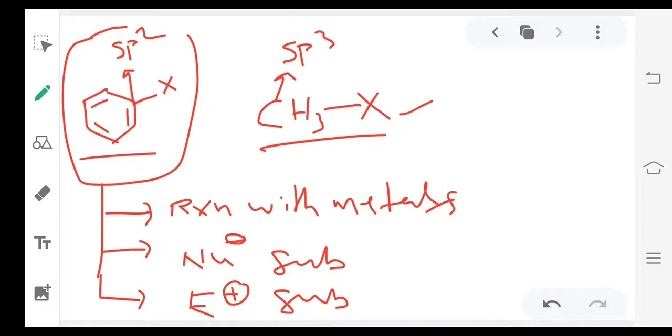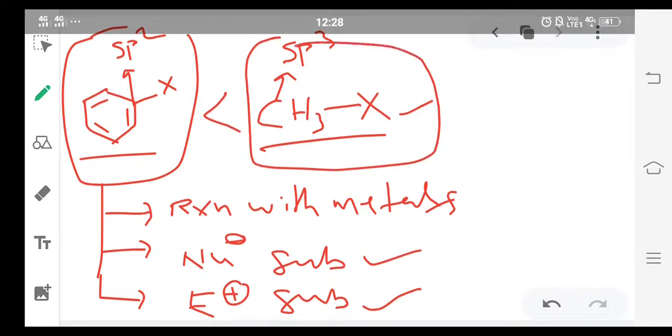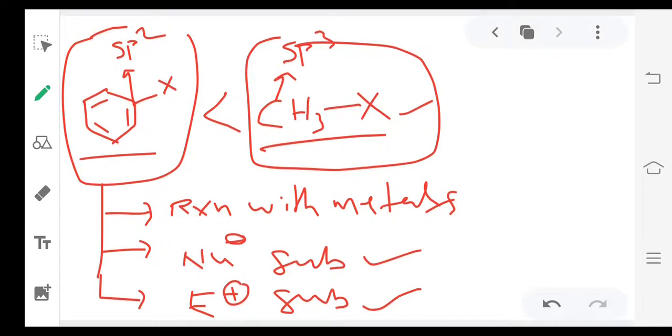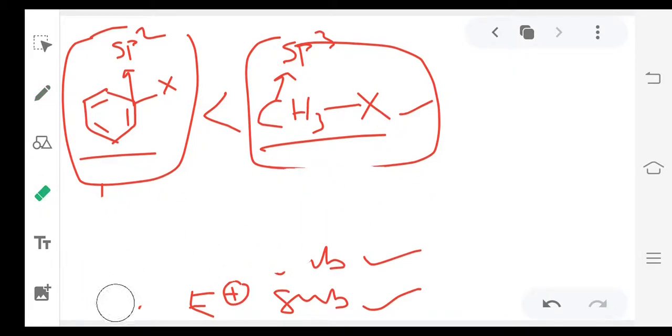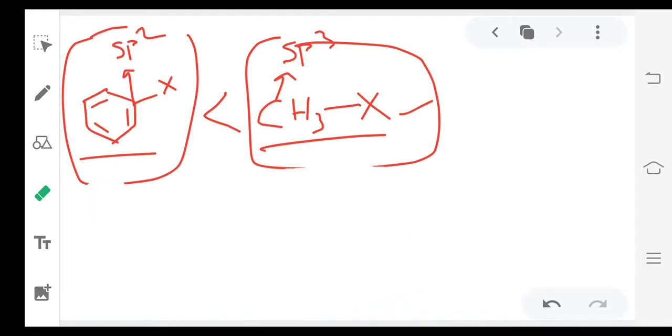concept, that is, why aryl halides are less reactive towards nucleophilic substitutions as well as electrophilic substitutions. Generally aryl halides are less reactive compared to alkyl halides towards nucleophilic substitution reactions. Why? That we will discuss first. After that we will enter into the reaction part. So I will explain why these are less reactive. Aryl halides are less reactive towards nucleophilic substitution as well as electrophilic substitution.